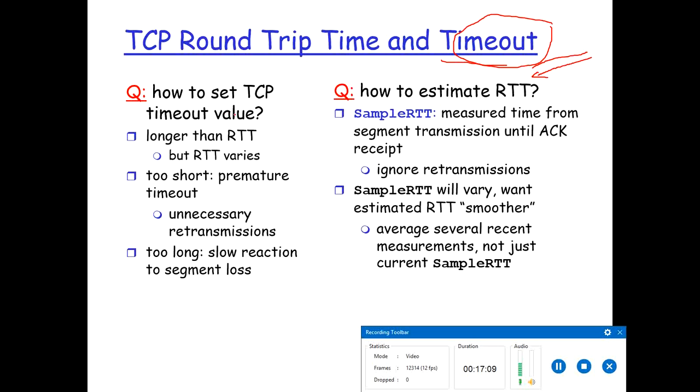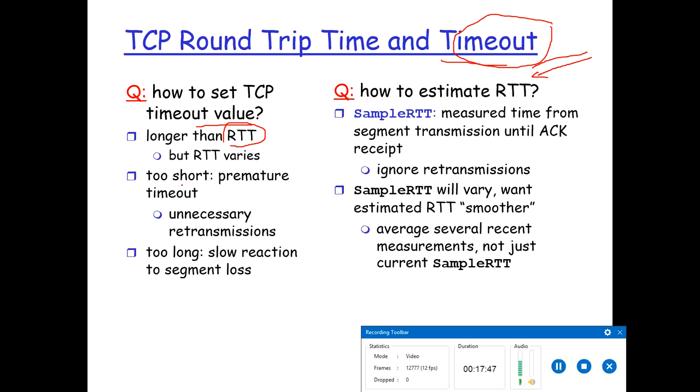Now the question is how to set the TCP timeout value. It should be longer than the round trip time, right? The timeout value should be a little larger than the round trip time, but the round trip time varies for each segment. If the segment is large, the round trip time may vary for it. So the timeout time should be larger than RTT. But how much larger? Should it be too large?